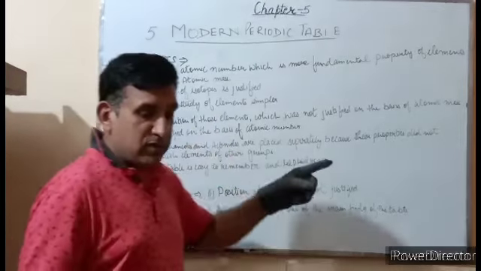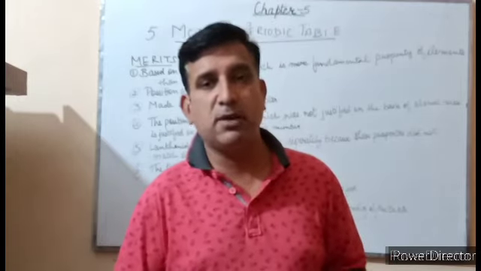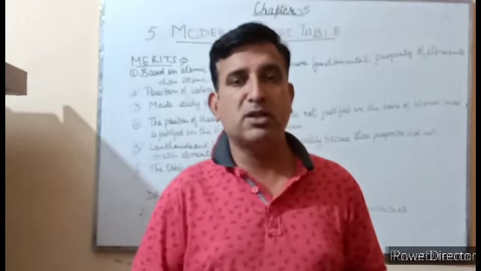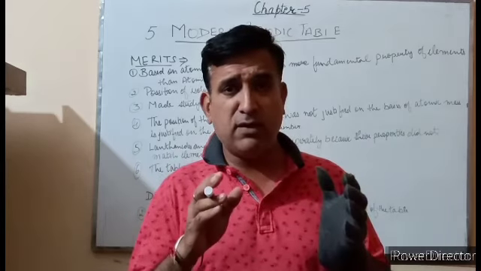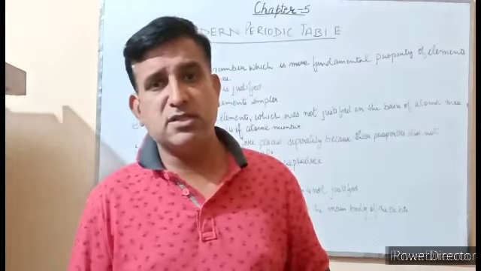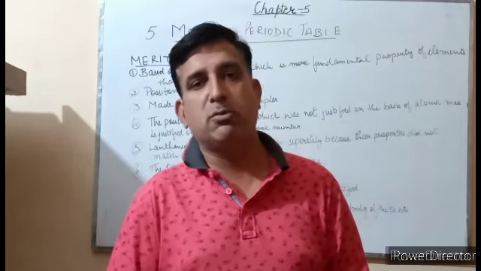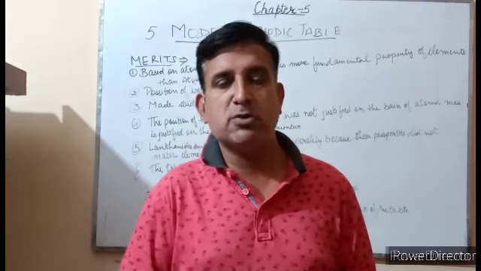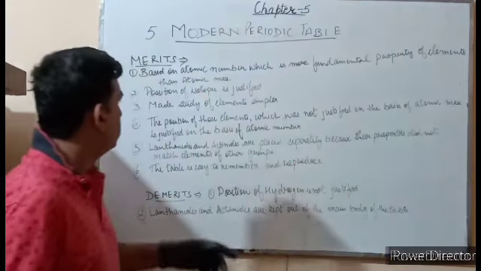Position of isotopes, which was the drawback of Mendeleev's periodic table, because isotopes are the atoms of the same element which have the same atomic number but different atomic mass. As they have different atomic mass, according to Mendeleev they should have been placed in different positions, but they were placed at the same position. Why? Because they have the same atomic number, and the modern periodic table is based upon atomic number, so they were placed at the same position in the periodic table.